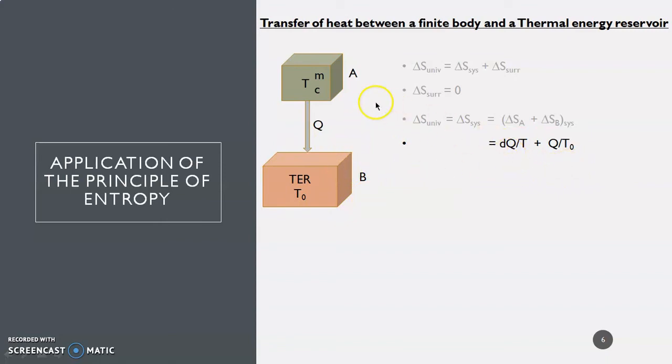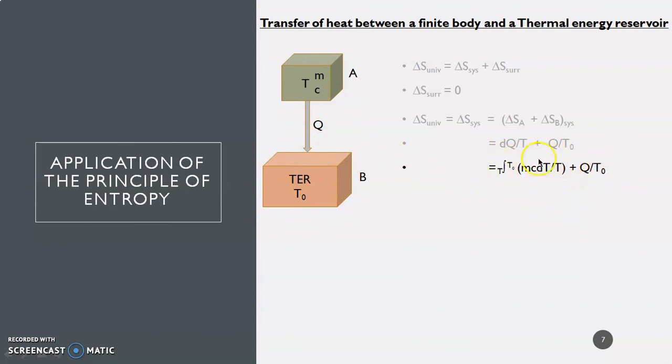As the temperature of the finite body A is varying from T to T0, we write dq as mc dT and integrate it from T to T0. So here we have the integral from T to T0 of mc dT by T plus q by T0. And since heat is added to body B, that is to the reservoir, q is positive, q by T0.